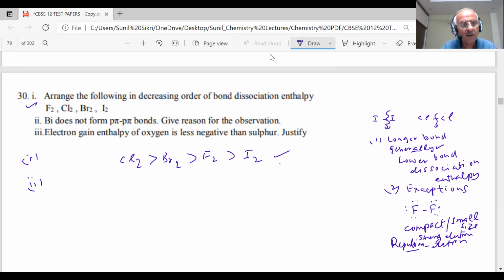Which group is bismuth? Group 15. In the 15th group, what are the elements? Nitrogen, phosphorus, arsenic, antimony, bismuth. The atomic numbers are 7, 15, 33, 51, 83.